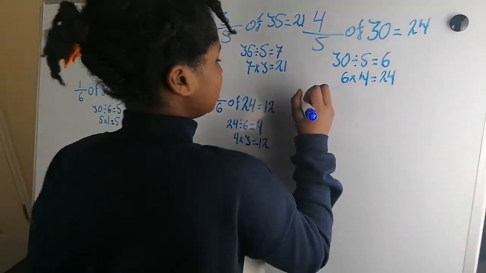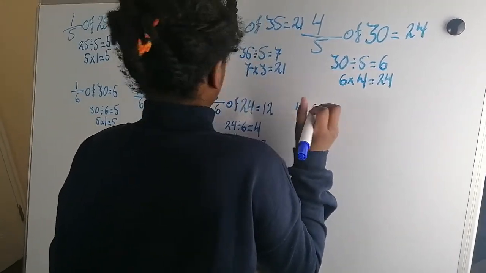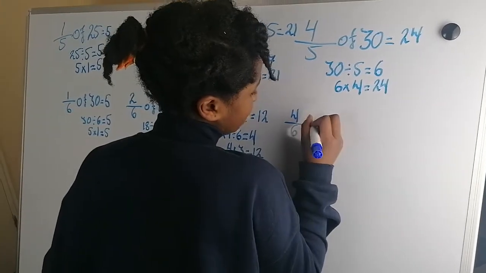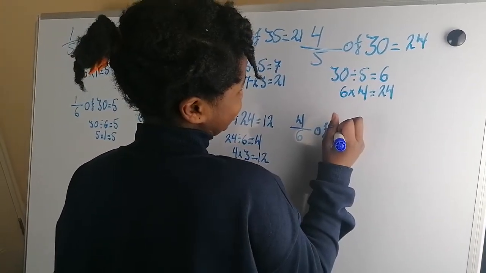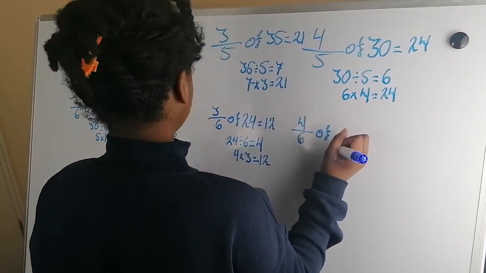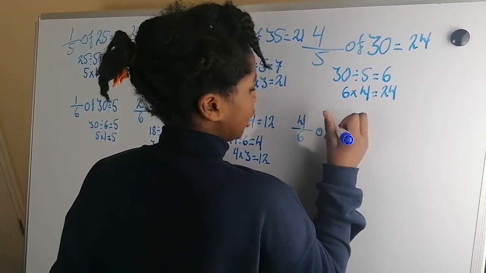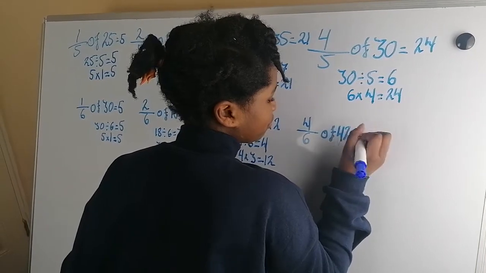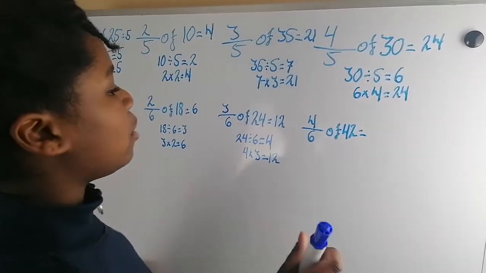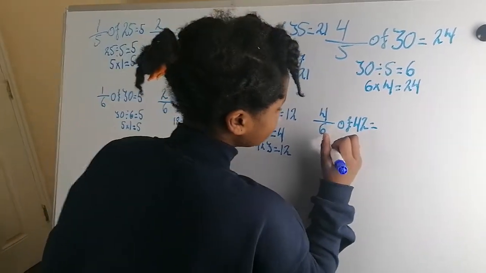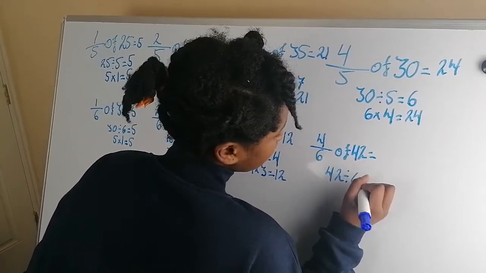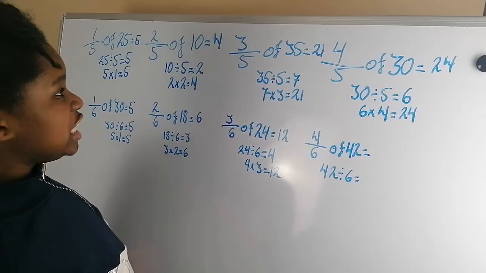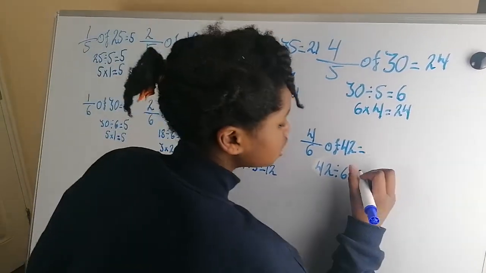Next one, we're going to do 4/6 now of, let's go 42. So now we're going to do 42 divided by 6 as usual. 42 divided by 6 equals 12.